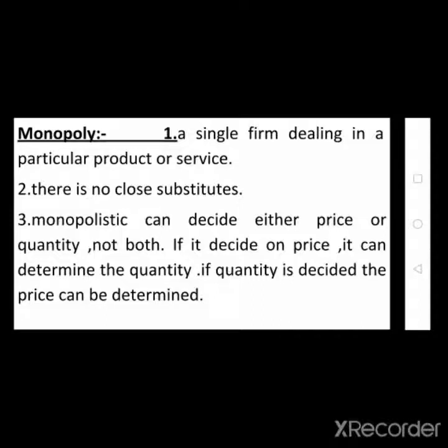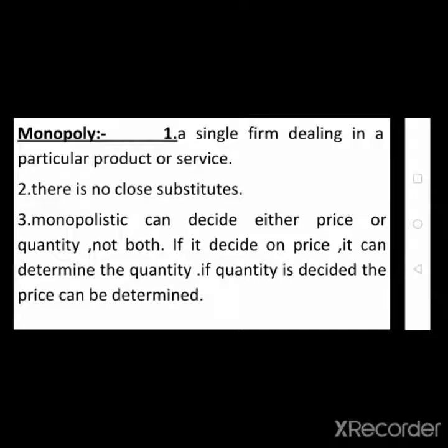In the same way, if the producer wants to fix the price, the quantity is the customers' option; the quantity is not his decision. The quantity decision is not in the hands of the producer, because he fixes the product price. For example, if the producer fixes the product price at 100 rupees or 200 rupees, automatically the quantity decision is not under his control. At a 200 price, some customers are ready to purchase the product, and some customers are not ready to purchase the product at a 200 price.